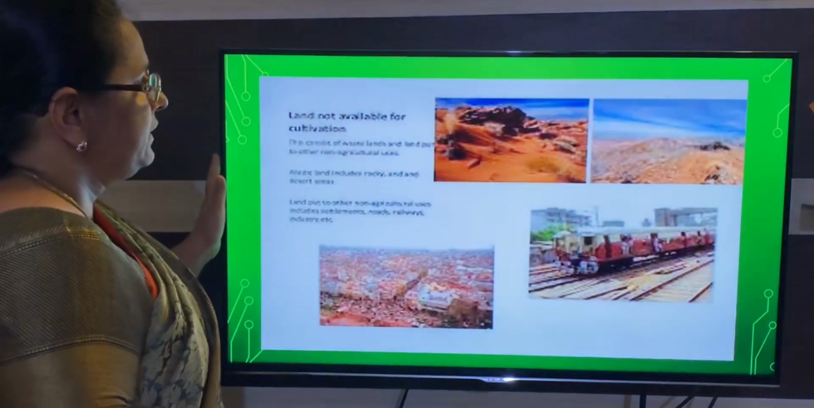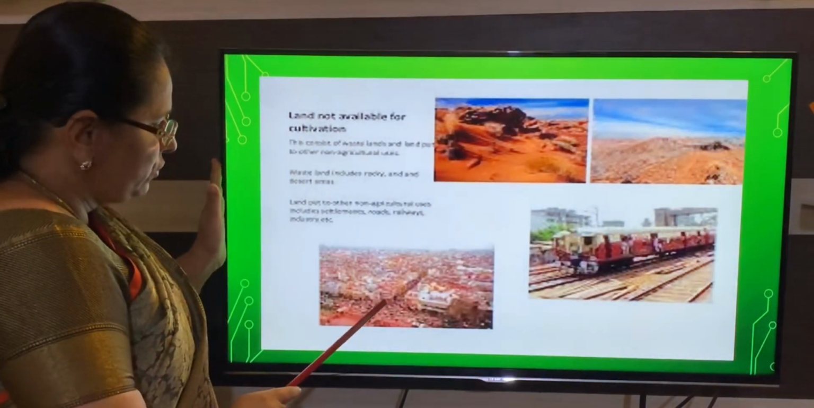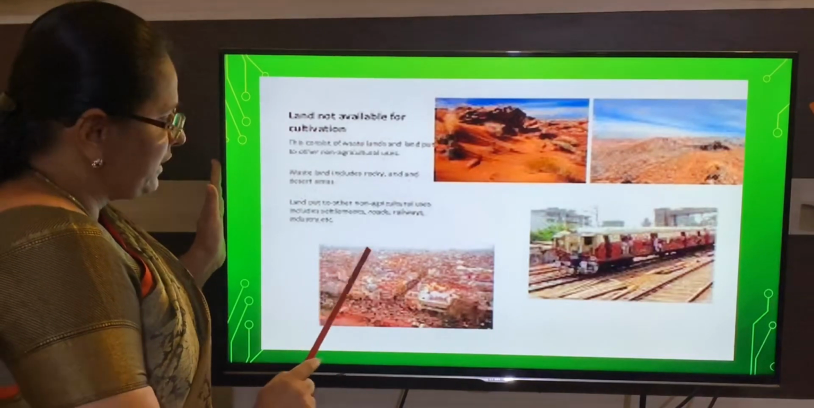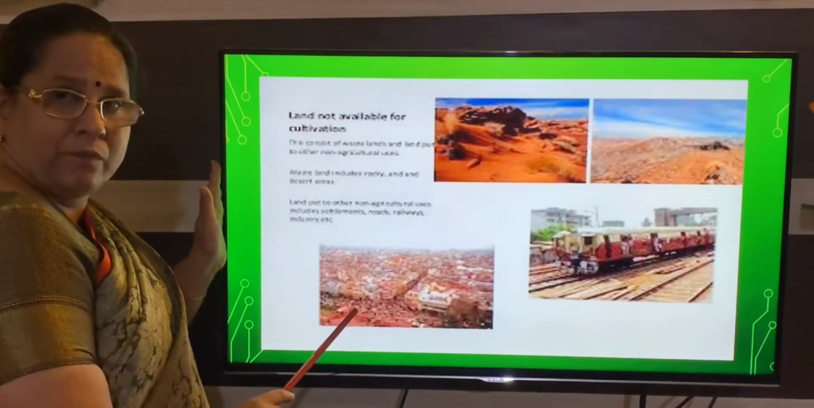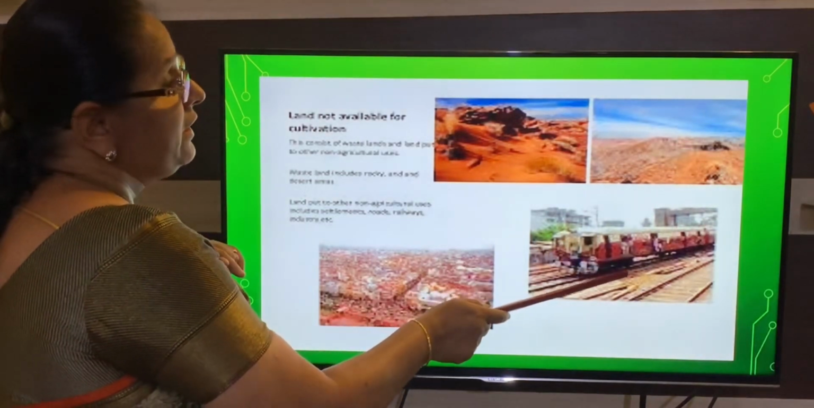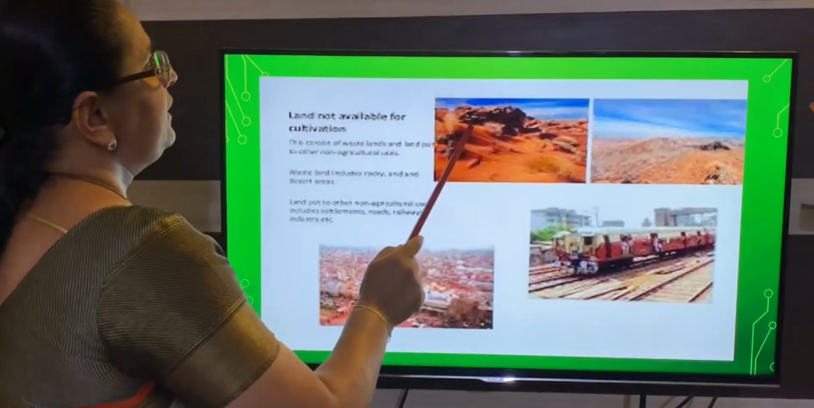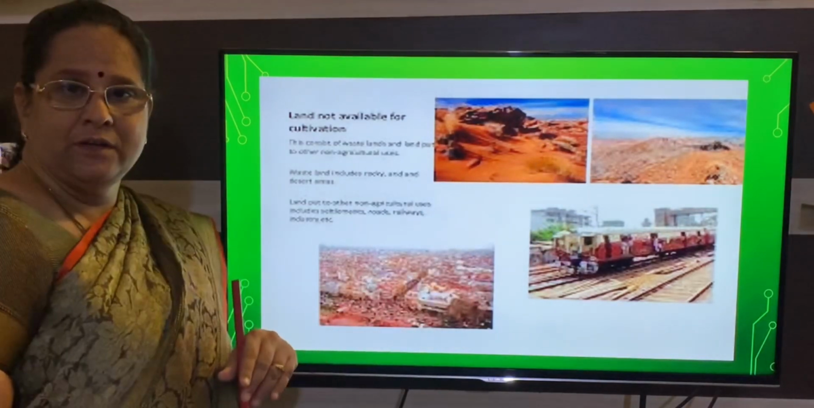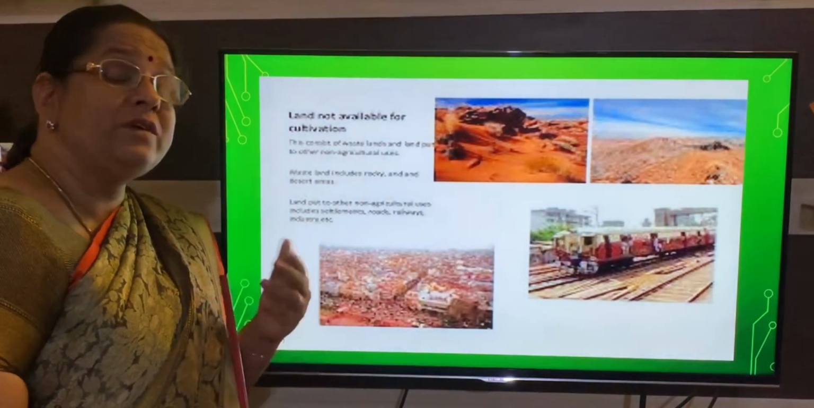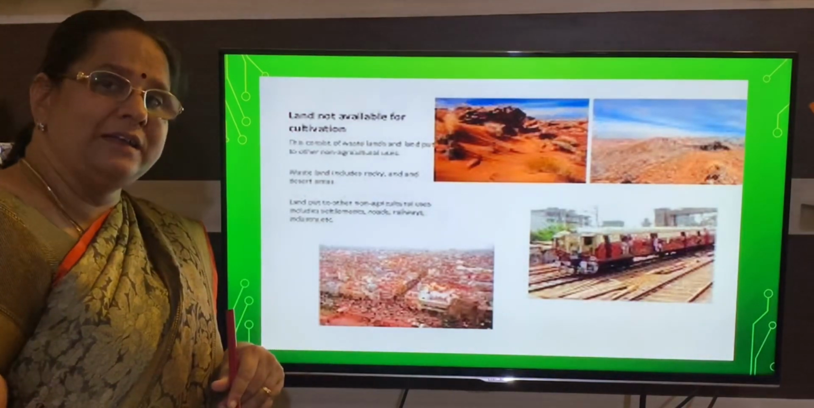And with this you can recognize which land I am talking about. It is used for human settlement. You can see only construction of buildings are there. This is human settlement. Next one, the land is used for the railway construction. You can see the mountain here, and here it is about sand waste. So this clearly shows which land I am talking about: land not available for cultivation.